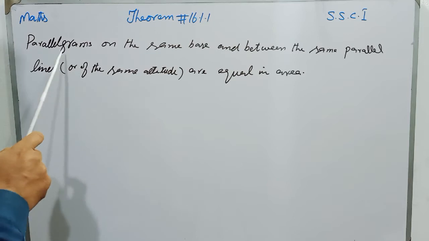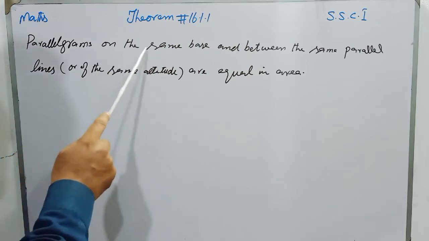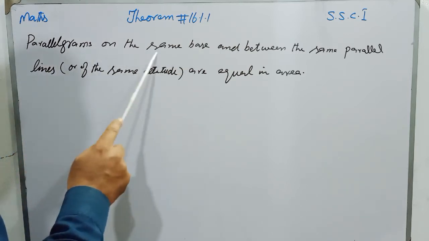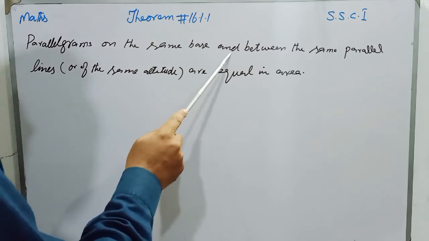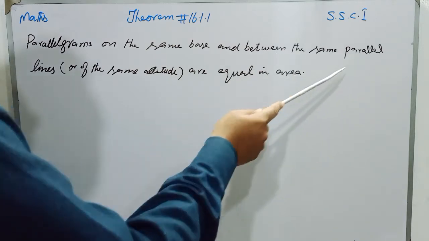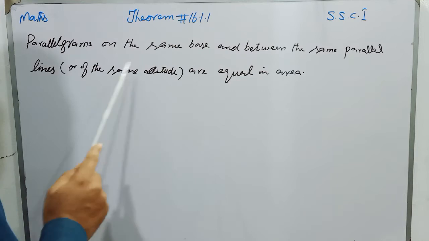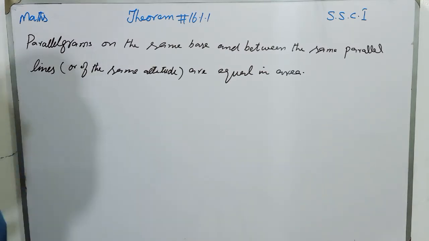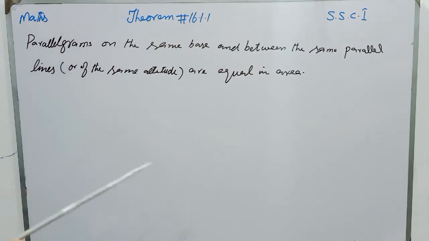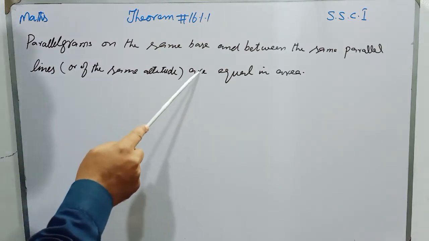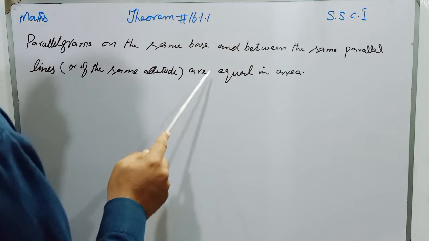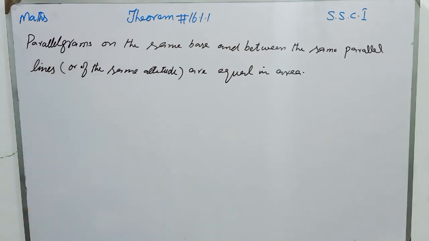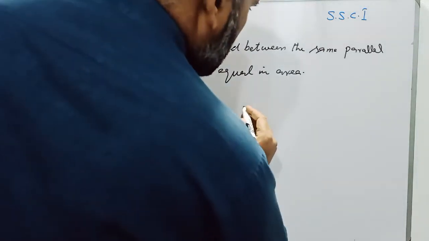Parallelograms: there are two parallelograms on the same base, and both parallelograms have the same base and are between the same parallel lines, and their altitude is the same. Or you can say that both the parallelograms are between the same parallel lines, and we have to prove that their areas are equal. So students, given is there are two parallelograms between the two parallel lines.